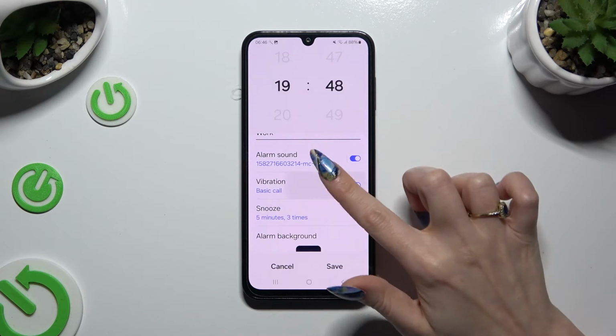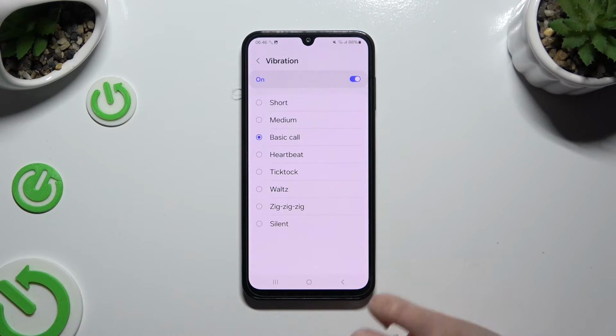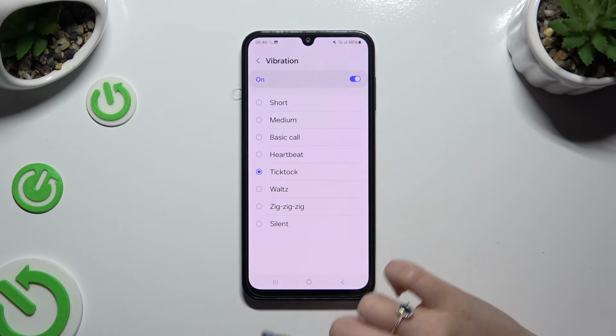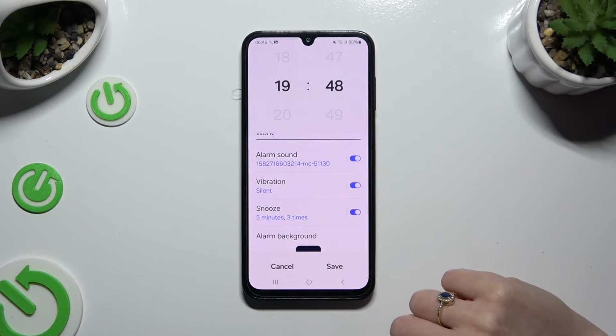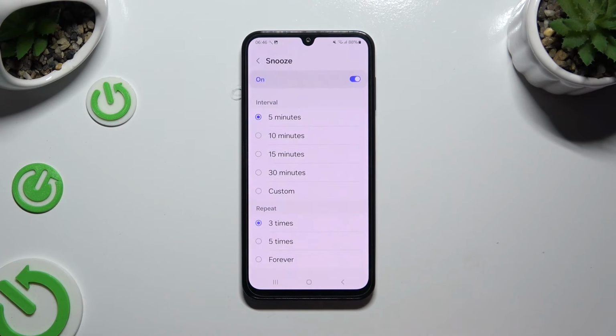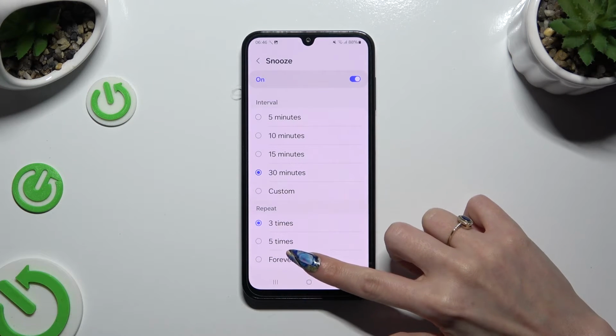By tapping on Vibrations, you can apply one of those vibration patterns or select Silent at the bottom. By clicking on Snooze though, you can pick how many minutes it will take and how many times it will repeat.